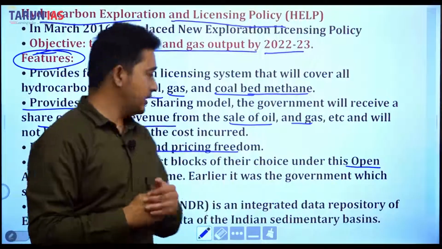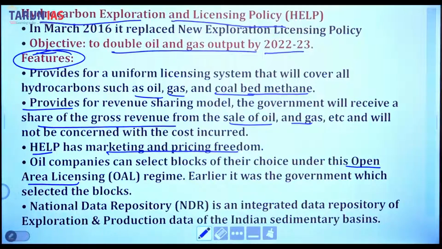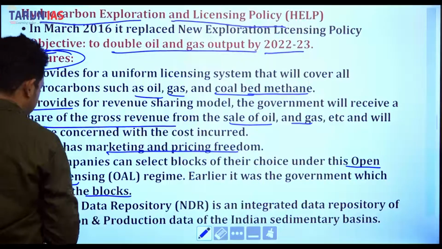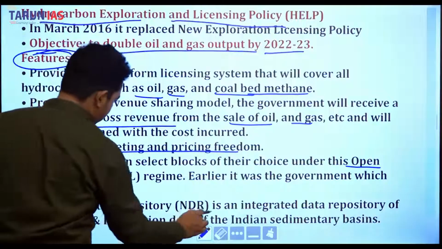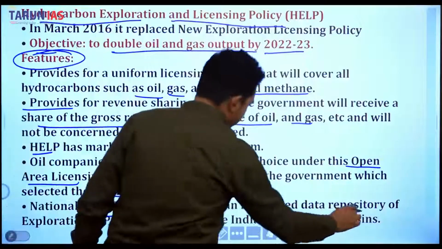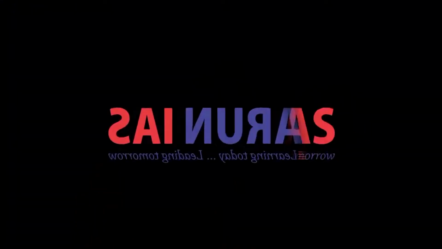That is open acreage licensing. Earlier it was the government which selected the blocks. National Data Repository, that is NDR, is an integrated data repository of exploration and production data of the Indian sedimentary basins.